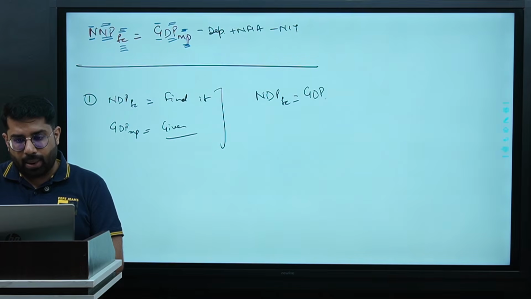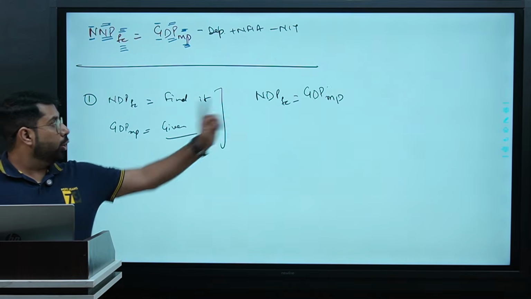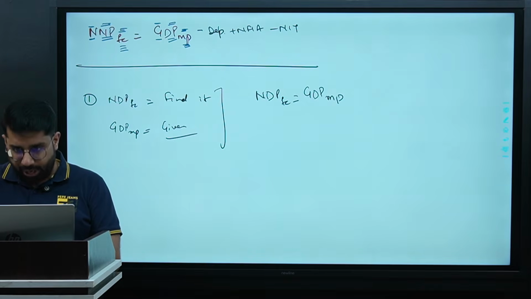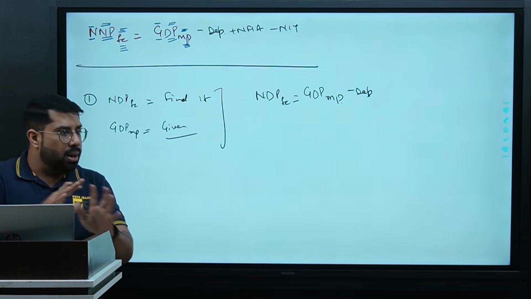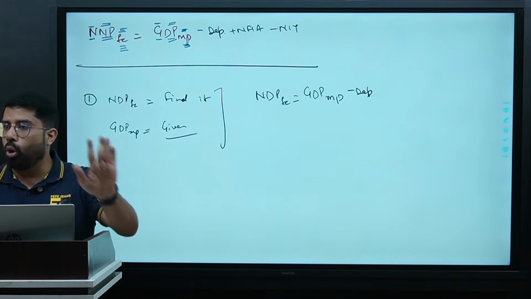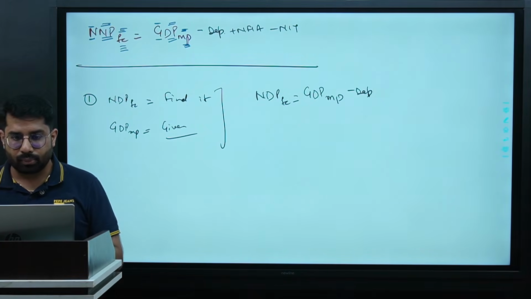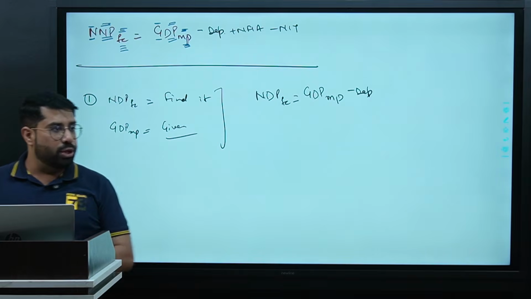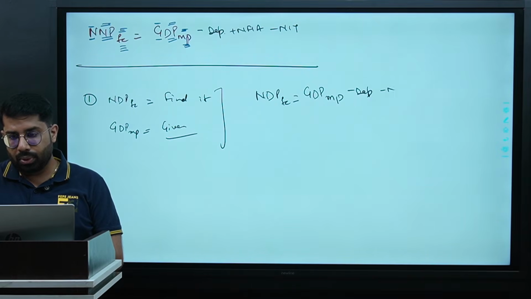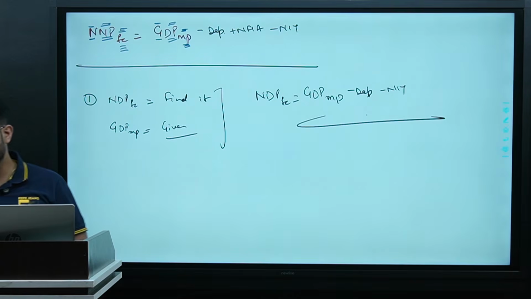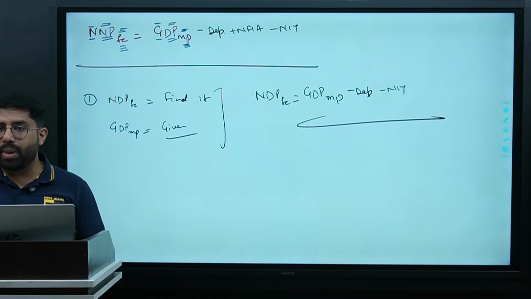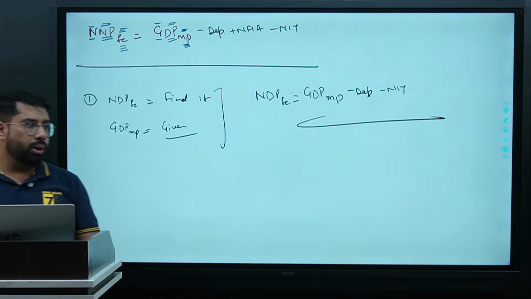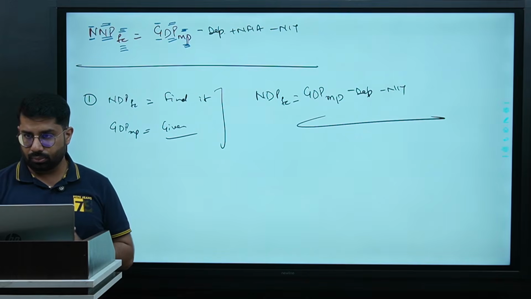GDP MP is given. Guys, gross to net. Very good. DP is given. DP we have to find out. No adjustment required. MP is given. FC you have to find out. You have your formula. Are we clear? Right? This is how we make formulas for the basic accounting of national income.